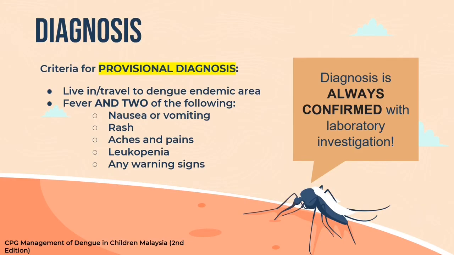Okay, so what are the criteria needed for the provisional diagnosis? The first one is people who live in or travel to dengue endemic areas such as Africa or Southeast Asia. Second is a patient who presents with fever and 2 of the following: nausea or vomiting, rash, aches and pains, leukopenia, and any warning sign. Patients who fulfill these criteria are suspected of dengue infection. However, to confirm the diagnosis, laboratory investigation must be done.